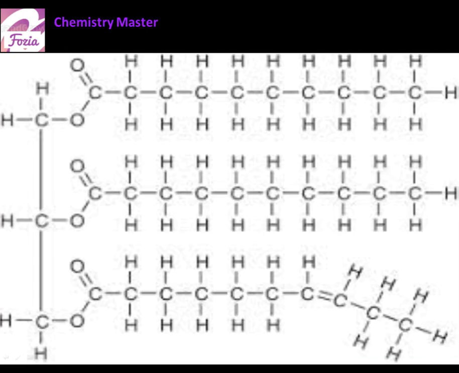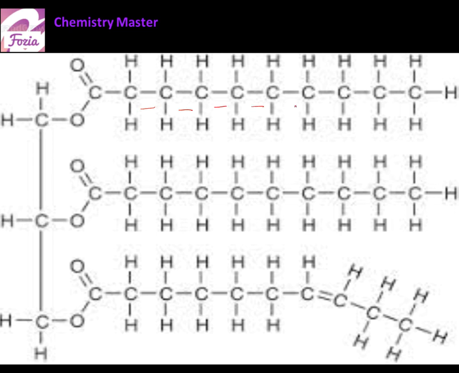Okay, you see another open structure showing you the long chain of carbon atoms present in a molecule of fat and oil. When these long chain molecules are saturated, saturated means all bonds are single. You see, all bonds are single.